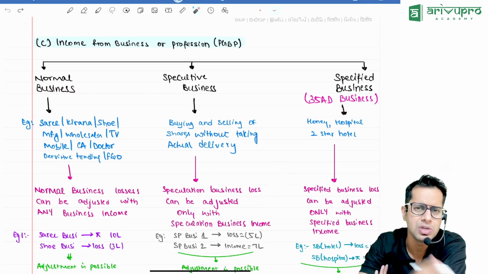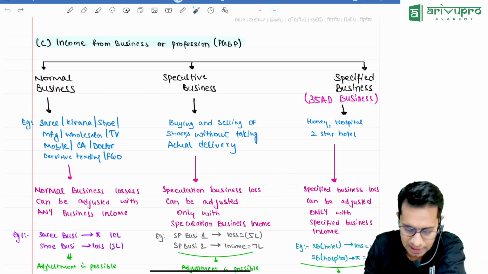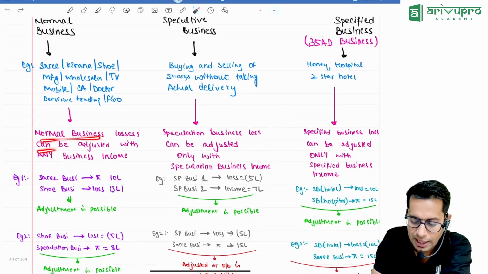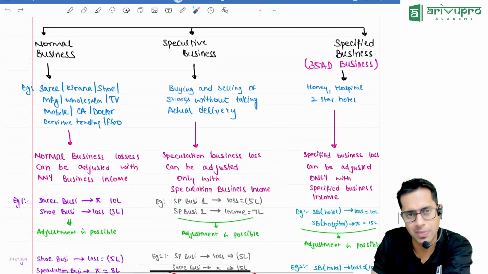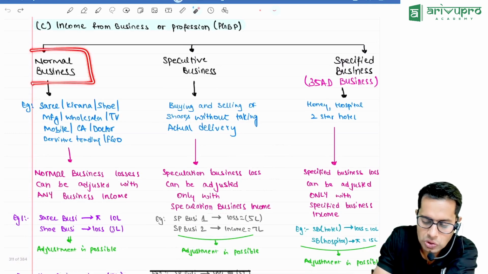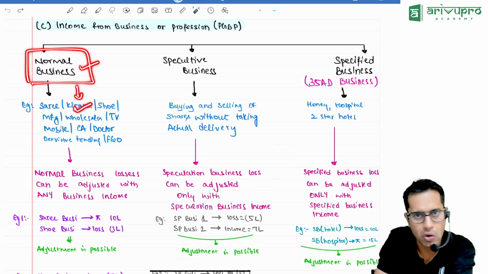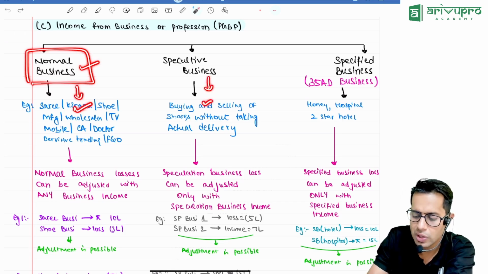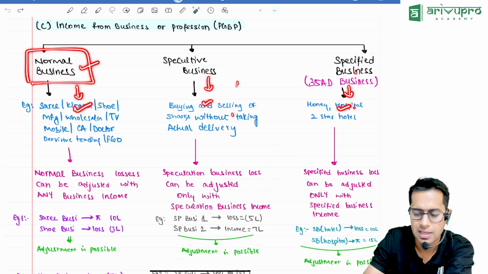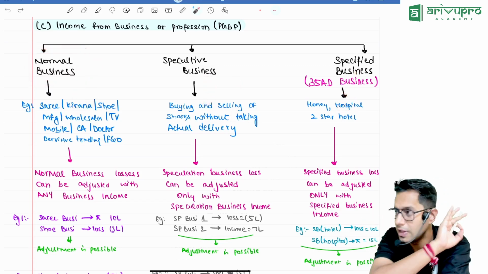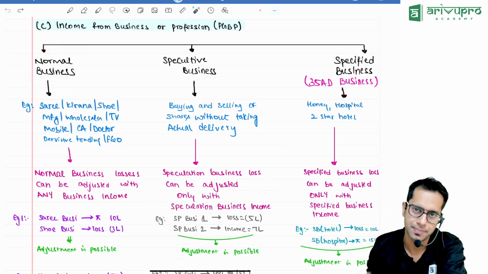Now, what is the provision with respect to intra-head adjustment, sir? Your normal business loss can be adjusted with any type of business income. Whatever loss you incur in normal business can be adjusted with other normal businesses, as well as with specified business and speculation business. Meaning your normal business loss can be adjusted with any type of business income.